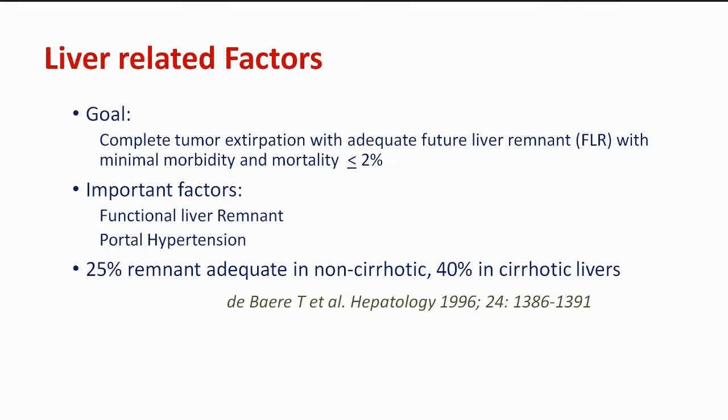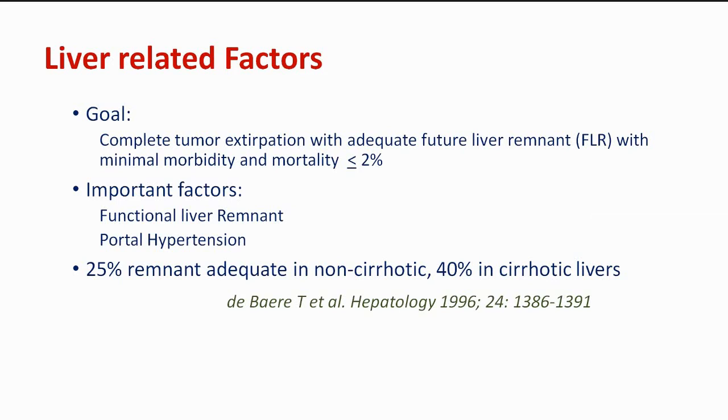The liver-related goal is tumor extirpation with an adequate future remnant. The patient should not get decompensation, like development of ascites, increasing bilirubin, or increasing INR. For that, preoperative workup is very important. The functional capacity of the liver is to be determined before resection. There should be minimal morbidity and mortality, less than 2% after surgery.